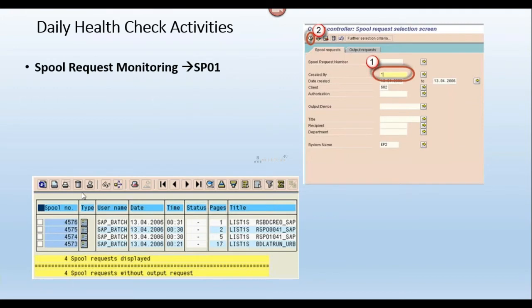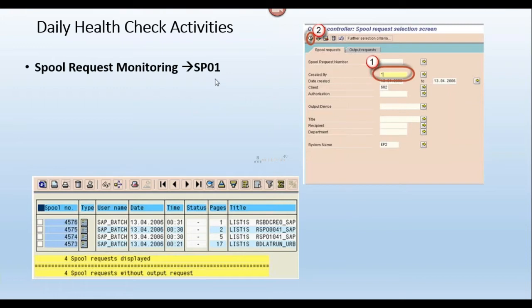And whenever spool request has been generated, the spool request means what? It's a printout, right? So I can see the printout view, means print preview. If you double click on the type, then it will open a print preview, means you can see the text information of my print document, but that is understandable by my SAP only.